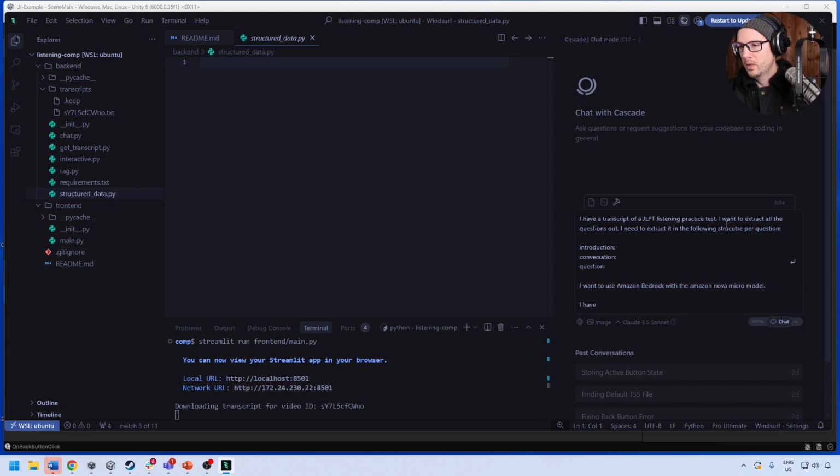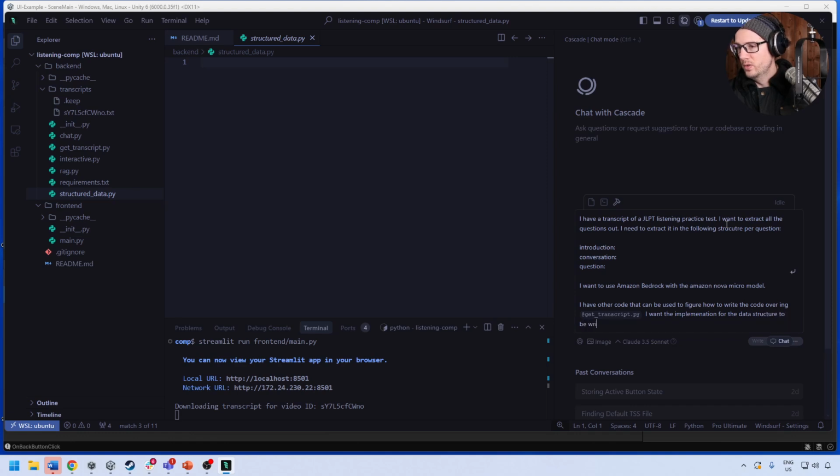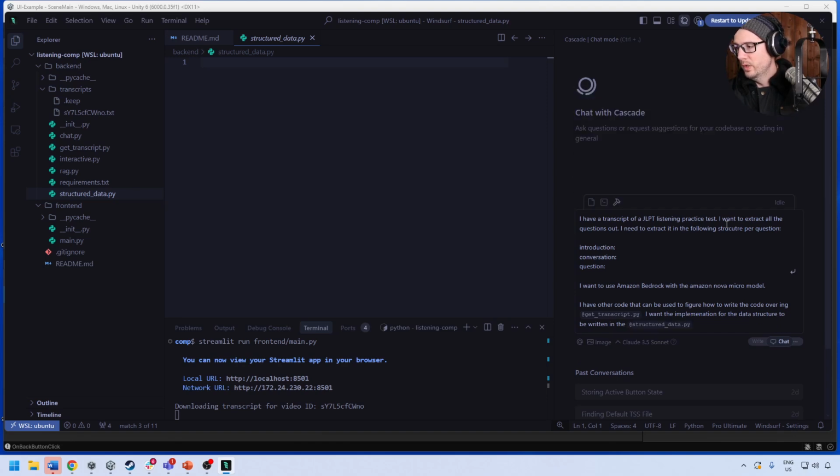I have other code that can be used to figure out how to write the code over in file get transcript. I want the implementation for the data structure to be written in the structured data file. There we go. And I'm going to put this to write mode. You can use whatever you want to accomplish what you need to do.